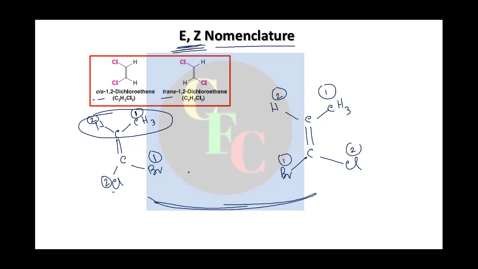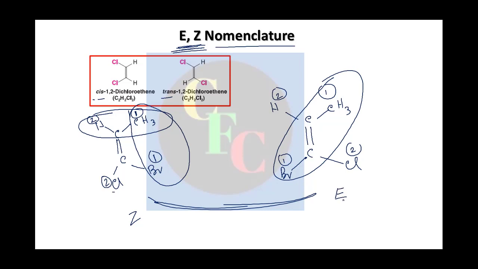Now this rule says if the highest priority groups are on the same side, then you call it Z, and if they are on opposite sides, then you call it E. E stands for Entgegen, German for opposite, and Z stands for Zusammen, German for same side, together.